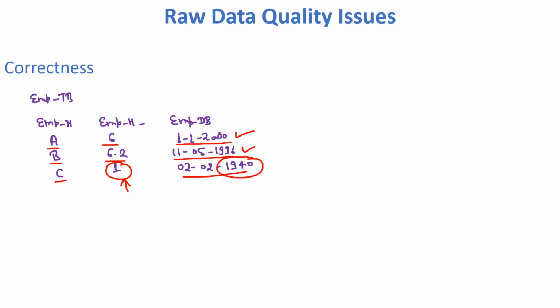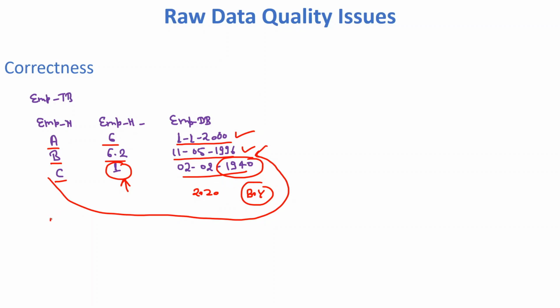So if we talk about what would be the age of this particular employee, let's say currently 2020 is going on, so we can say roughly 80. You can easily understand how it could be possible that an 18-year-old guy can be an employee of any organization. So it seems like some weirdness. So we can say that this record seems incorrect. So we need to correct this record. Might be by mistake someone entered this data wrongly. So we need to correct this particular record.